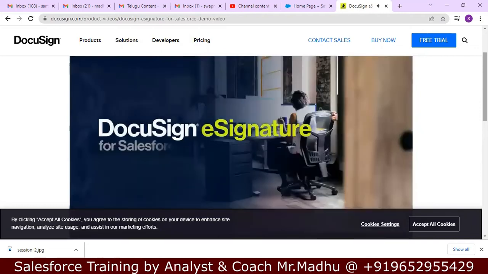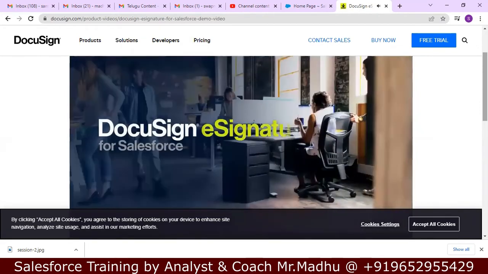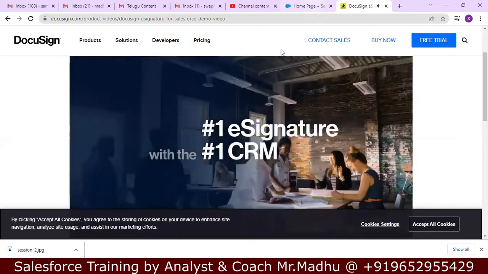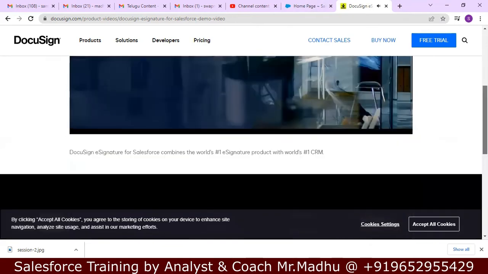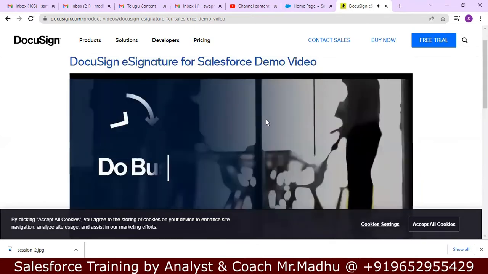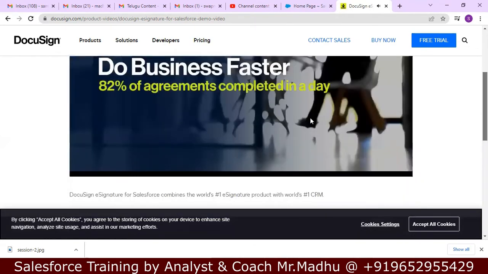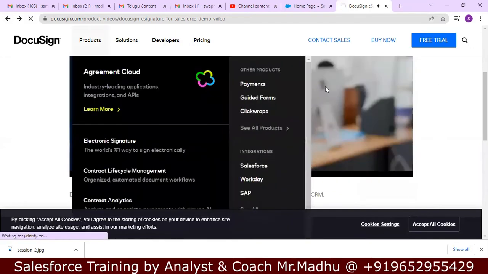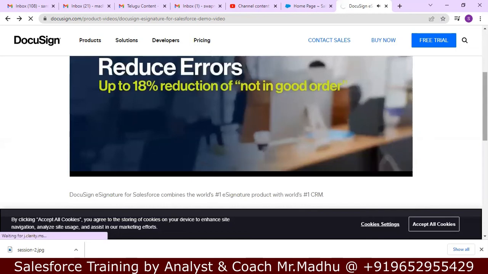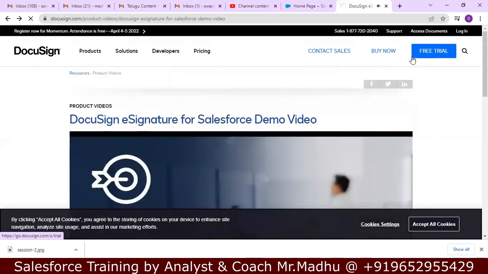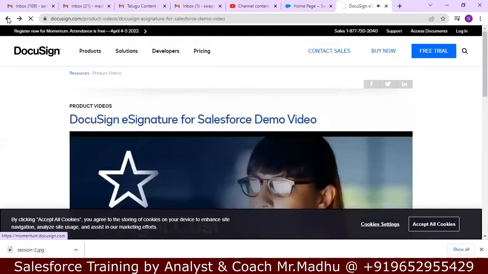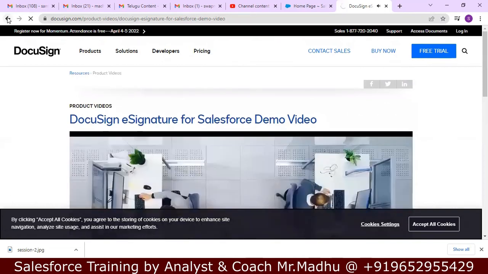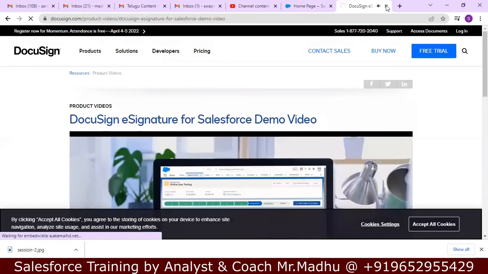DocuSign eSignature for Salesforce combines the world's #1 eSignature product with the world's #1 CRM. With DocuSign eSignature for Salesforce, you can do business faster by removing the traditional bottleneck of chasing down wet signatures. You can reduce errors by unifying your Salesforce records with your contracts. And you can delight customers with a modern, on-demand signing experience. You can use DocuSign eSignature across multiple Salesforce clouds.